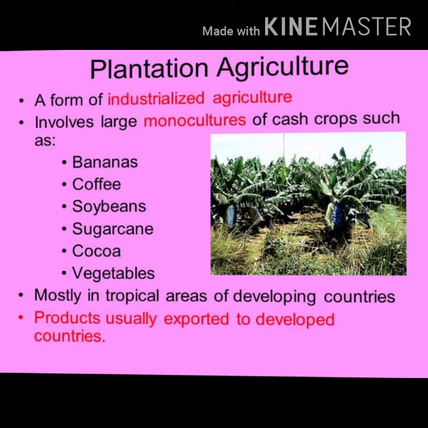Fine. So we have some features related to plantation agriculture. First feature is, it is single crop farming. Only a single crop is grown in plantation agriculture, whether it is rubber, tea, coffee or spices, but a single crop. Second, it is capital intensive farming. A huge amount of capital is required for plantation agriculture. Third, it needs vast estates, managerial ability, technical know-how, sophisticated machinery, fertilizers, good transport facilities and a factory for processing also.